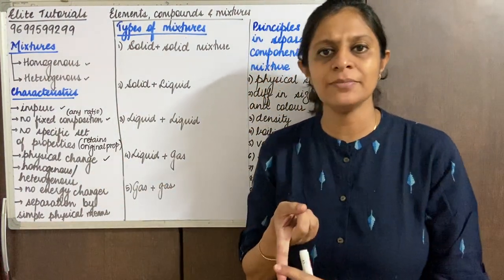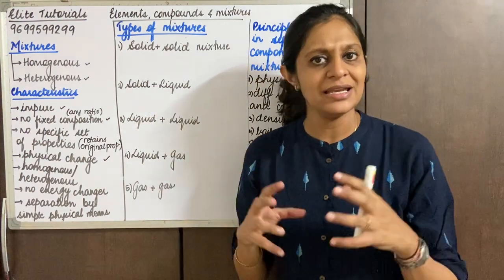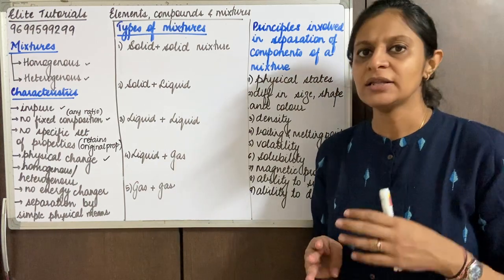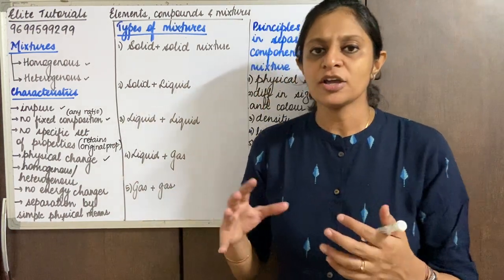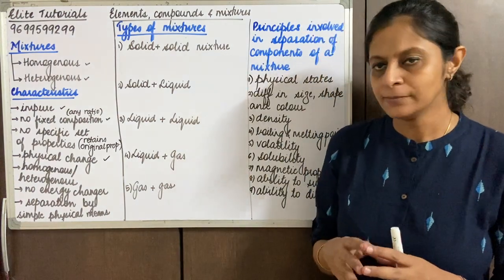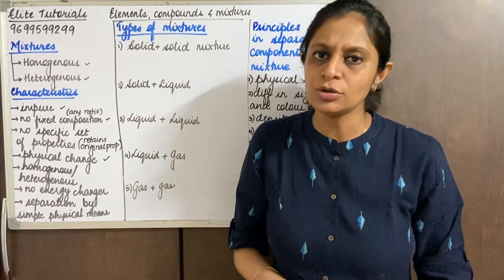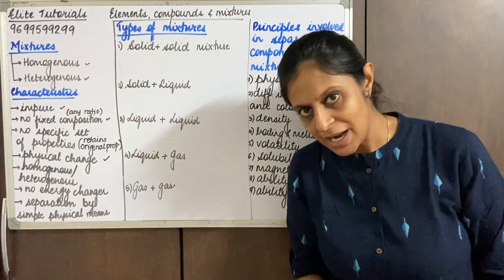First point, I said mixtures are impure substances. Second point, they are mixed in any proportion, so the components are mixed in any ratio. Third point, the constituent elements retain their original properties. When you're writing all this in your exam, make sure that if you're writing 3 points, have some kind of example to also explain your points, right? So that might fetch you more marks, okay?